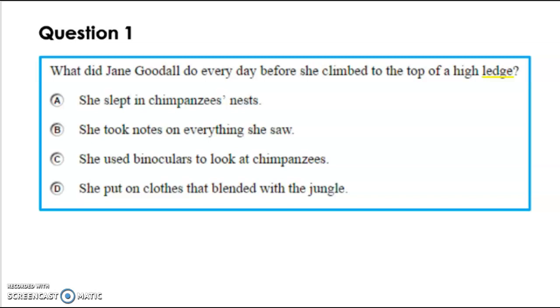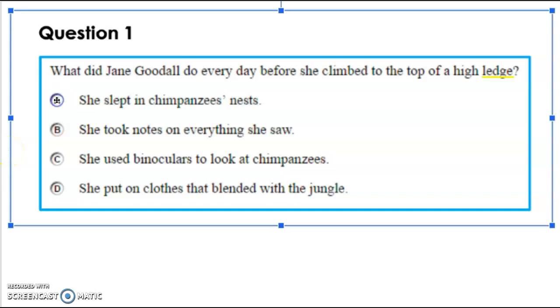teach me. In question number 1, it says, what did Jane Goodall do every day before she climbed to the top of a high ledge? A says she slept in chimpanzees' nests. B, she took notes on everything she saw. C, she used binoculars to look at chimpanzees. Or D, she put on clothes that blended with the jungle.